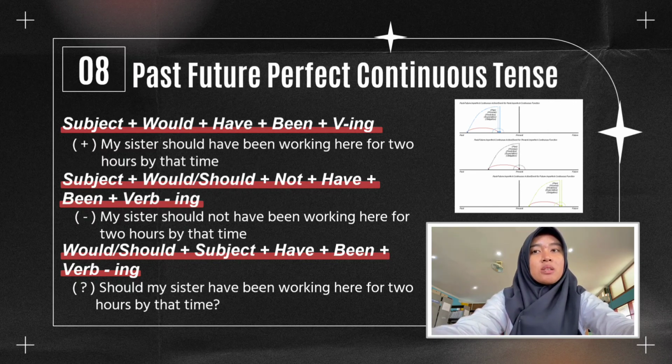The negative structure is subject plus would or should plus not plus have plus been plus verb-ing. The example: my sister should not have been working here for 2 hours by the time. The interrogative: would or should plus subject plus have plus been plus verb-ing. The example is: should my sister have been working here for 2 hours by the time?